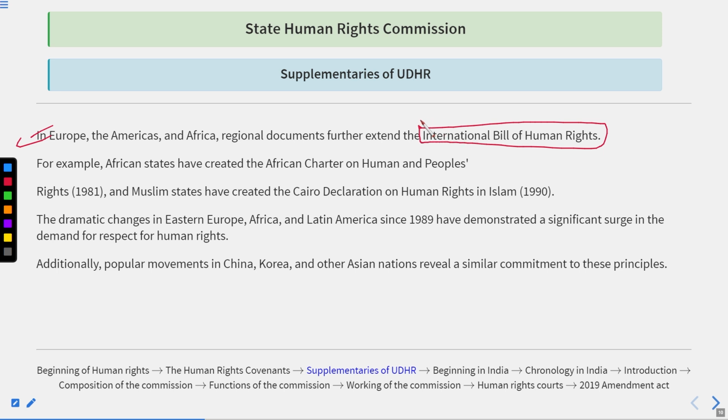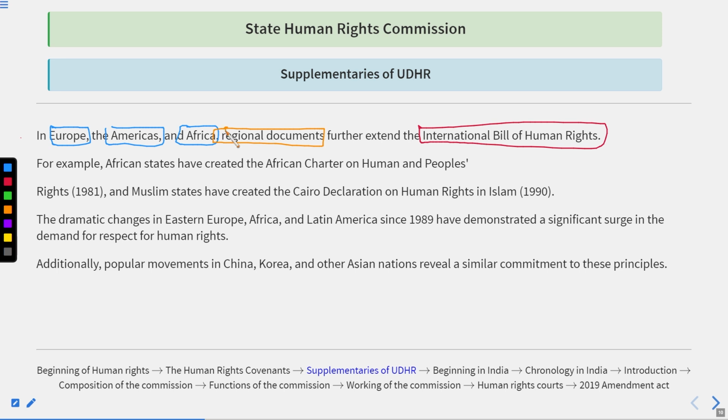It means that, however much the United Nations tried to formulate an International Bill of Human Rights that would be uniformly applicable to the world, there are still regions like Europe, America, and Africa which, because of national, socio-economic and political conditions, further extended the International Bill of Human Rights in terms of regional documents.